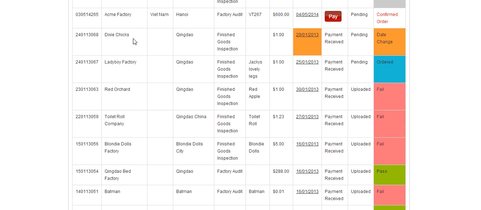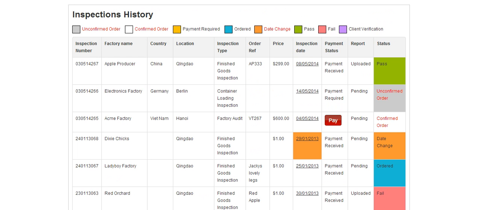The fourth line shows an inspection that I've placed, and Goodada have made a date change on the inspection day. That's why the boxes have been changed in colour. All colours are explained up in the top section here.